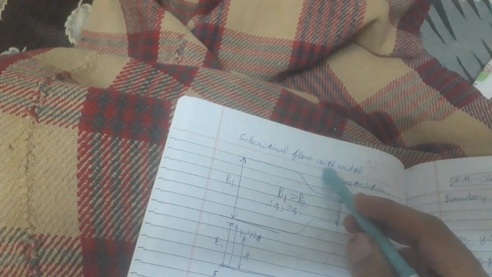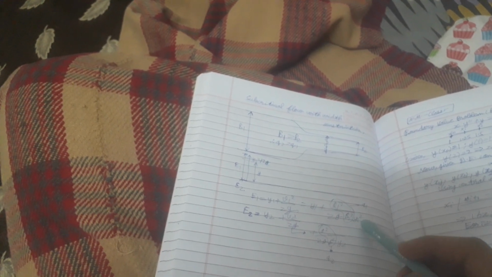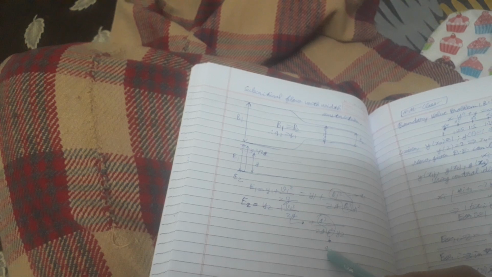Then subcritical flow with width constriction, b1 greater than b2, q2 greater than q1. This is b1, this one is b2. Then this is y, then v1 square by 2g. E1 is equal to y1 plus v1 square by 2g, which is equal to y1 plus q1 square by 2g b1 square y1, where q1 square by b1 square is q1. E2 is equal to y2 plus v2 square by 2g, which is y2 plus q square by 2g b square y2, where q square by b square is q2.